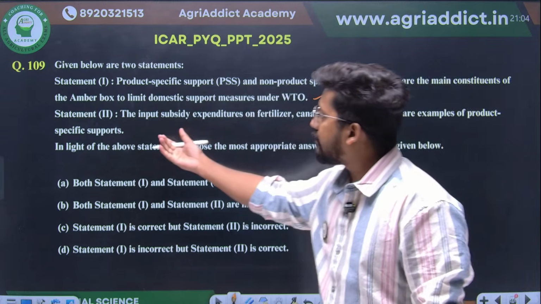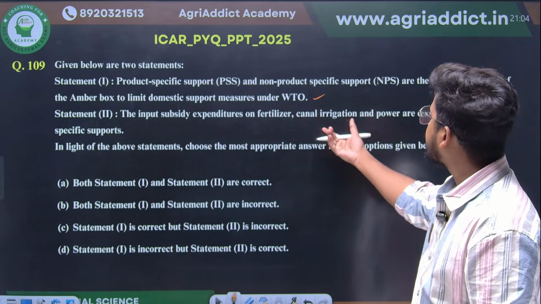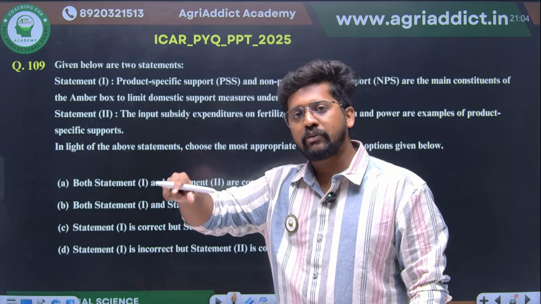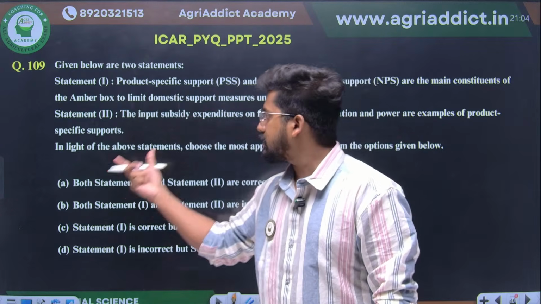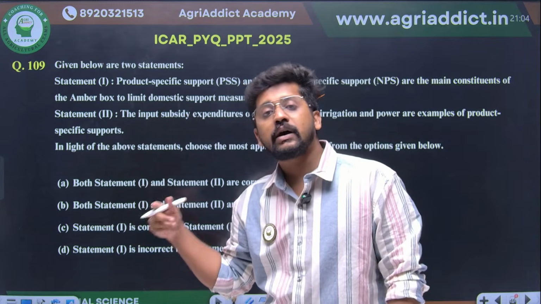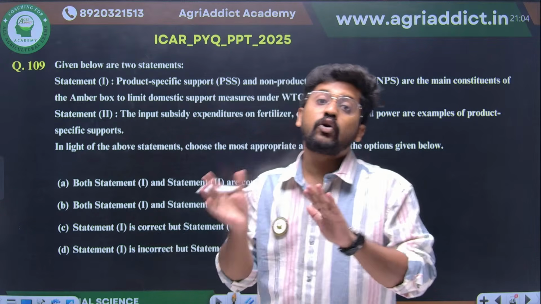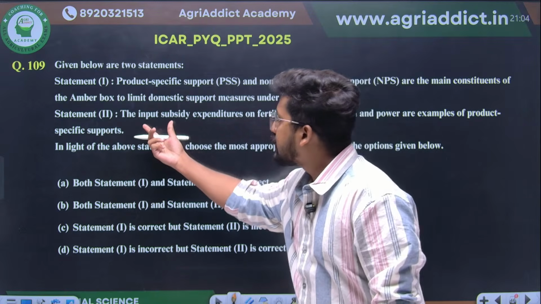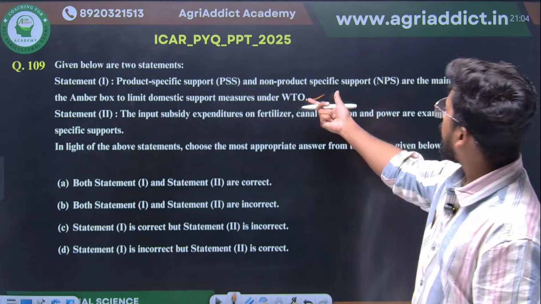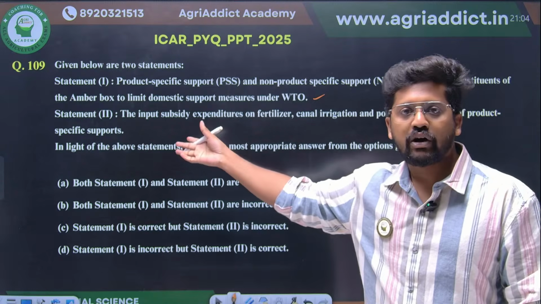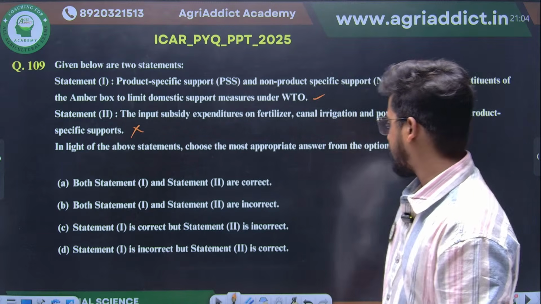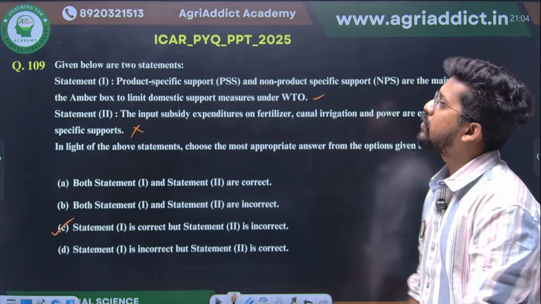That is clear. The second one: input subsidy expenditure on fertilizer, canal irrigation and power are examples of product specific support. No, we have already studied that these are applicable to a vast number of crops, like fertilizer subsidy, canal irrigation subsidy, power subsidy. So they are non-product specific. If the statement had said that input subsidy expenditure on fertilizer, canal irrigation and power are examples of non-product specific support, then this statement would have been correct. But right now it is wrong. So statement 1 is correct, statement 2 is incorrect. Option C will be your correct answer. Okay.